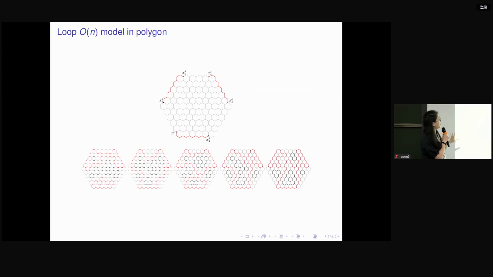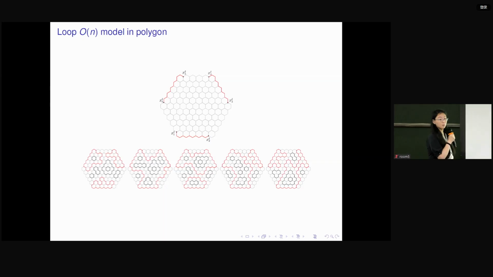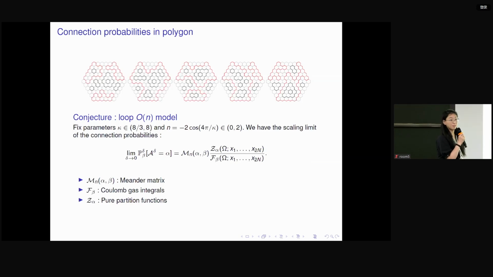For 6 points on the boundary, there are going to be 5 possibilities for the connectivity. For instance, 1 is connected to 2 here, 3 is connected to 4, and 5 is connected to 6. But in this picture, 1 is connected to 6, 2 is connected to 3, and 4 is connected to 5. So when there are 6 marked points on the boundary, there are going to be 5 possible pairwise connecting link patterns. My question is, what is the probability for each of these 5 pictures to appear in my configuration?